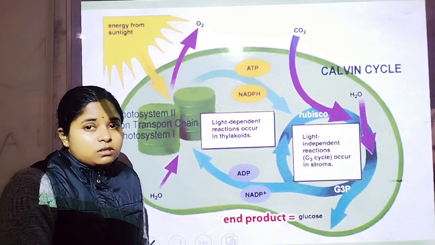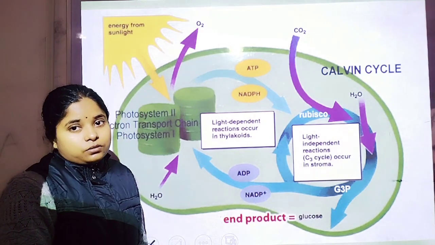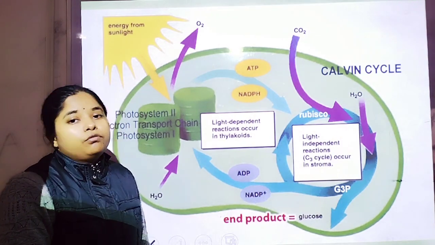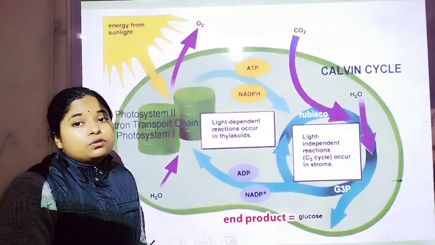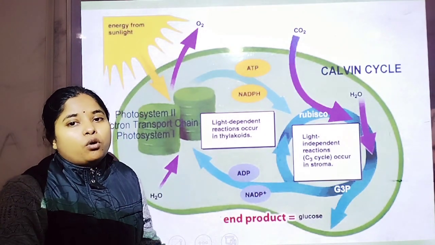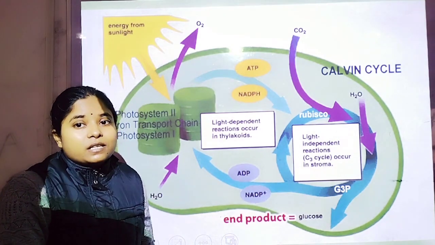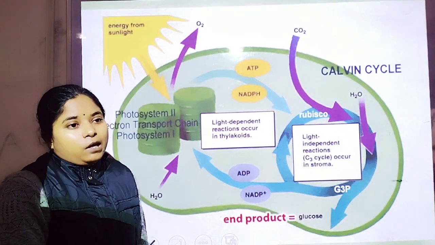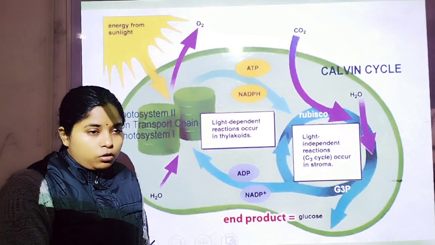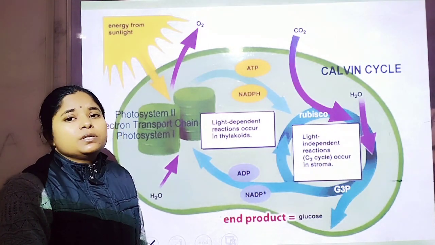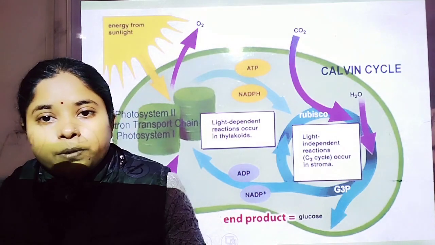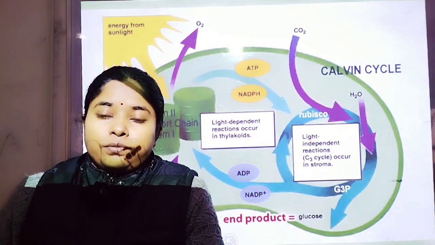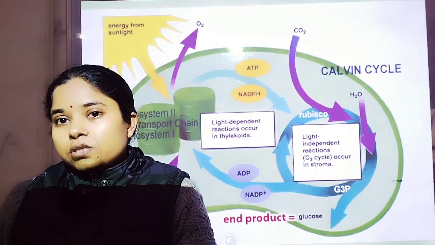What are the products of the dark reaction? What are the products of the light reaction? How many types of acceptor molecules are present on photosystem first and second both? Now, what is the function of ferredoxin? What is the function of NADP reductase? These are the most asked questions from the chapter photosynthesis.